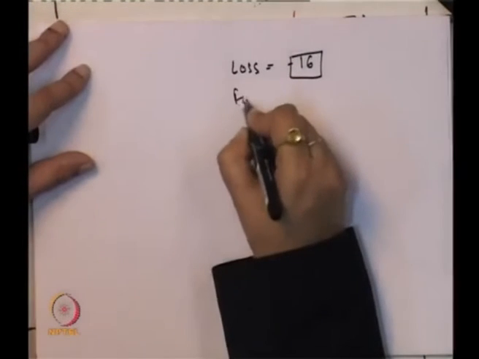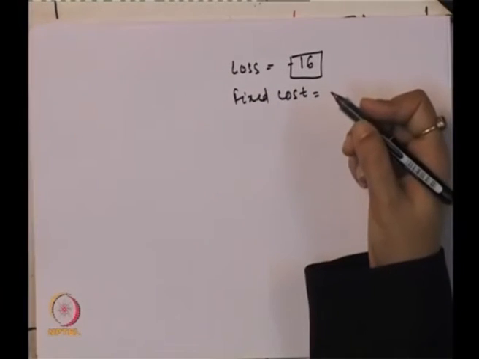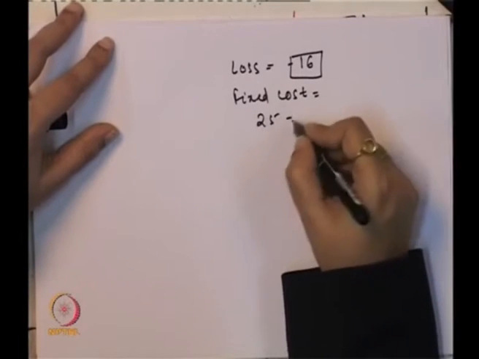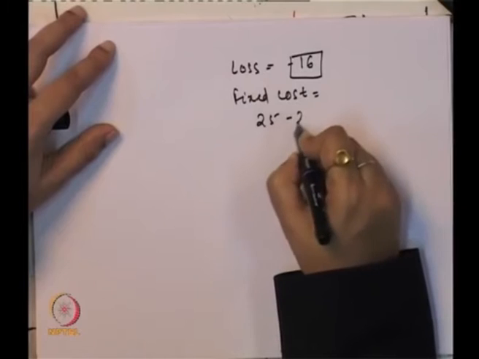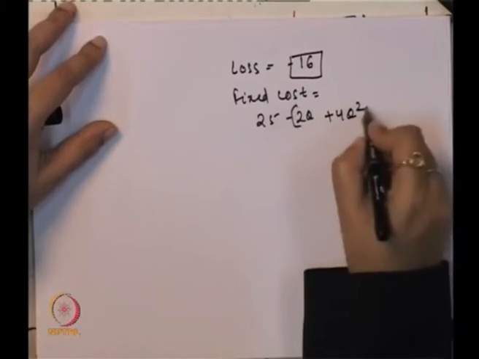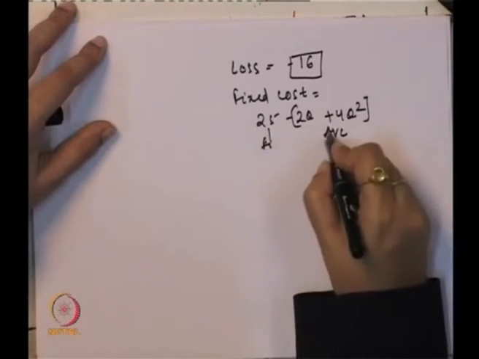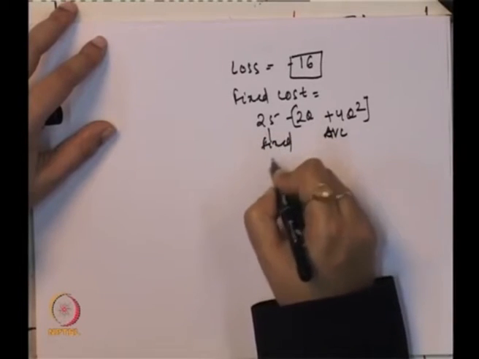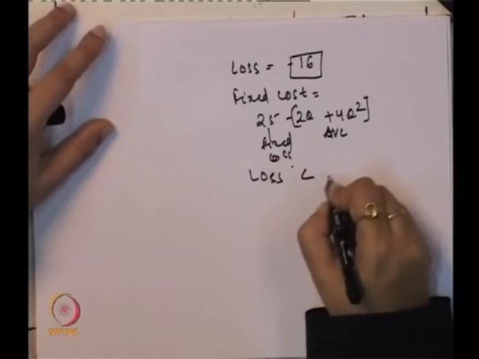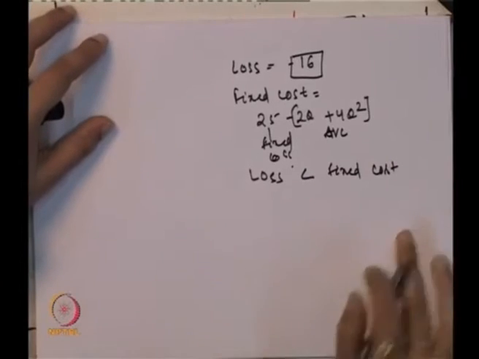Now what is our fixed cost? If you remember, the cost function is 25 minus 2Q plus 4Q square. Here this part is average variable cost, this part is variable cost, and this part is fixed cost. So the loss, 16, is less than the fixed cost, which is 25.